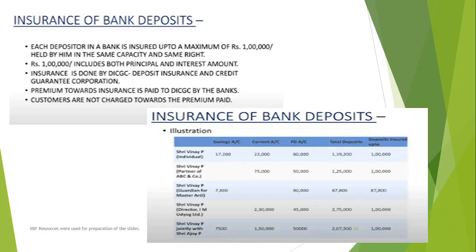So I'm just giving you the computation part, how it needs to be done. If you have 5 accounts in the same bank, all those 5 account values will be merged together to calculate your total amount of deposit, and then they'll see what rules are applicable. But the only escape from this is do not keep all your money in one bank. If it is in two different banks, then for every bank you have a coverage of 5 lakh rupees.